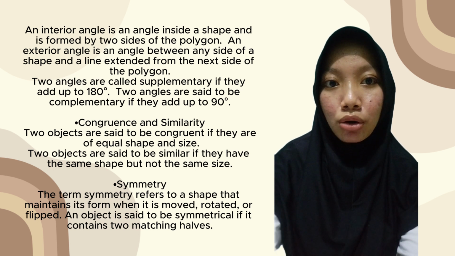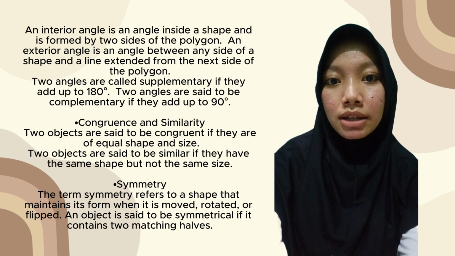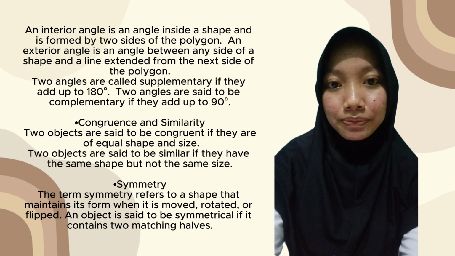Next, congruence and similarity. Two objects are said to be congruent if they are of equal shape and size, and two objects are said to be similar if they have the same shape but not the same size.